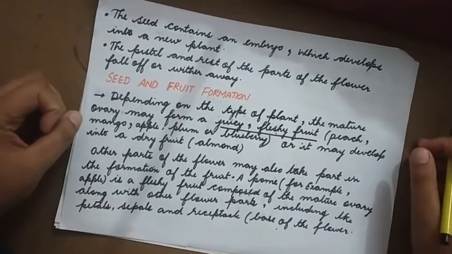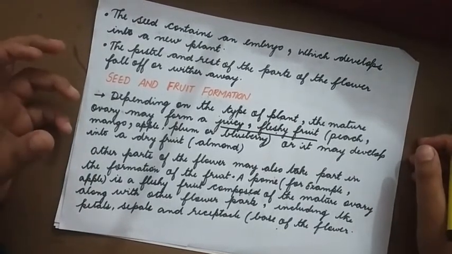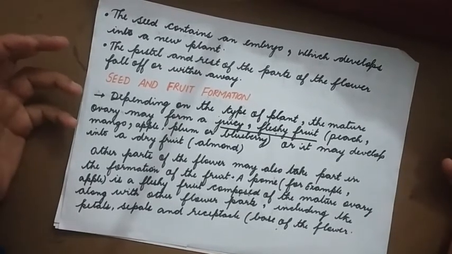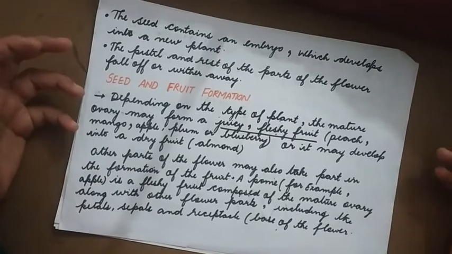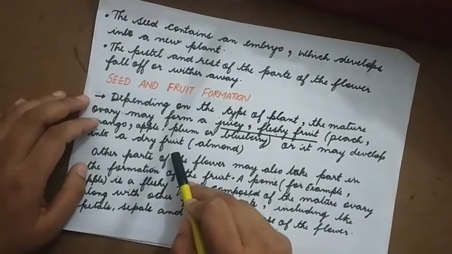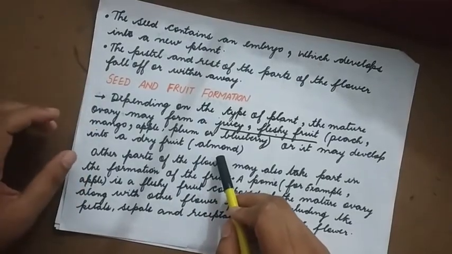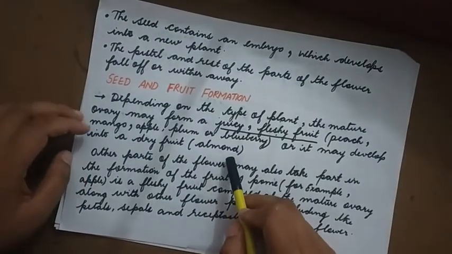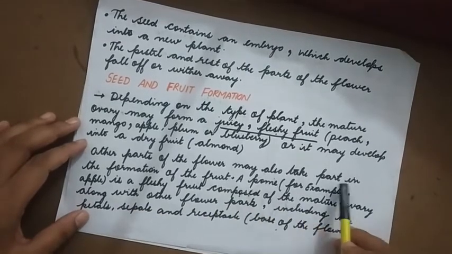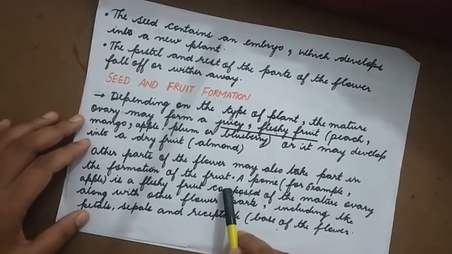Either it may be fleshy or it may be dry. The fleshy ones are mango, apple, plum, blueberry and peach. There are many more. Sometimes it may also develop into a dry fruit. Sometimes the ovary may be dry, for example, almond. Other parts of the flower may also take part in the formation of the fruit.